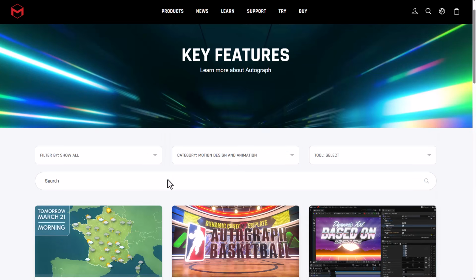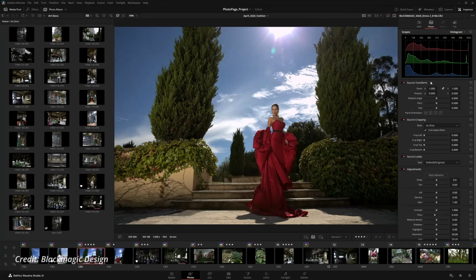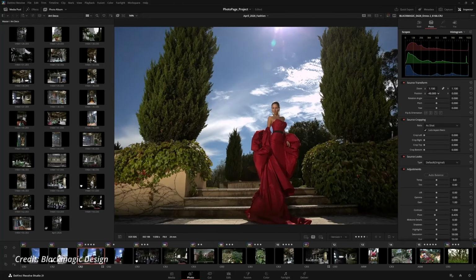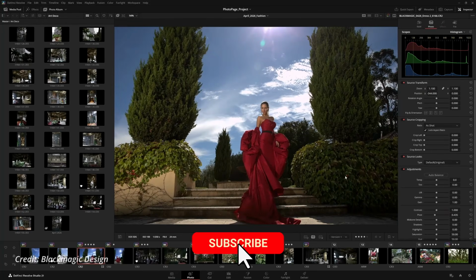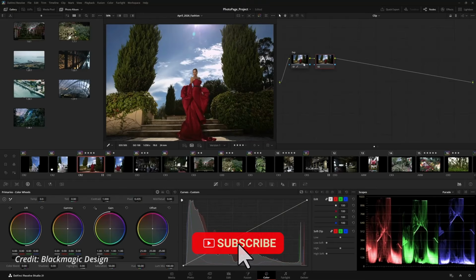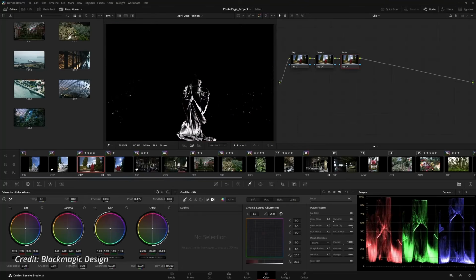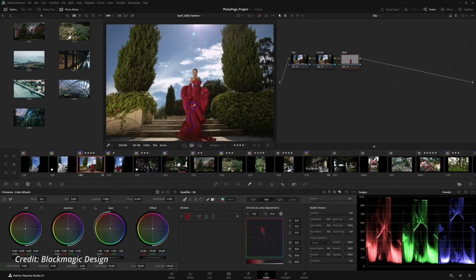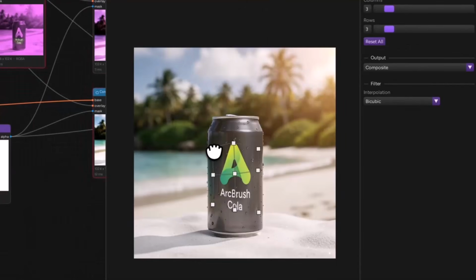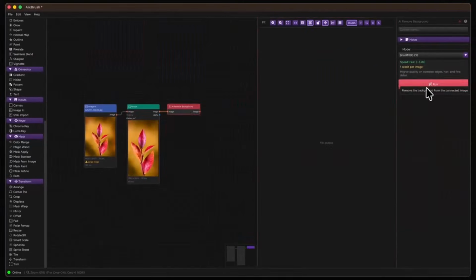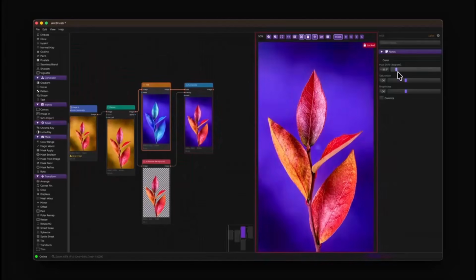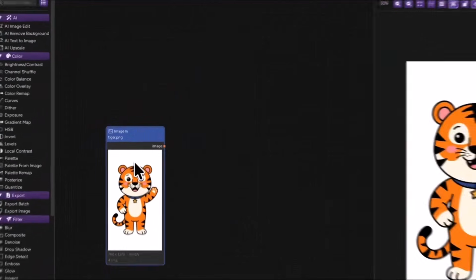And speaking of Adobe, recently DaVinci Resolve also included a Photo page in DaVinci Resolve version 21, and this might potentially be a big competitor to tools like Adobe Lightroom. And in the same vein, we've also covered a couple of cool procedural tools that you can use to replace Photoshop totally for free. And for those who'd like to see ArtBrush, which is a procedural photo editing tool pretty similar to what you can do with Photoshop, I'm going to link that in the description.